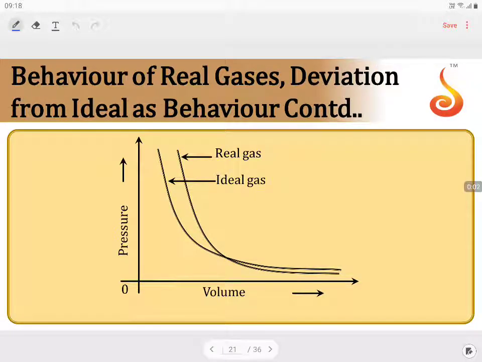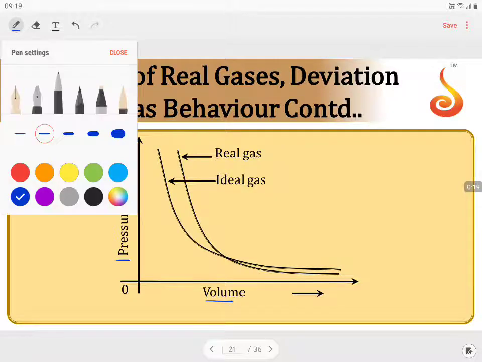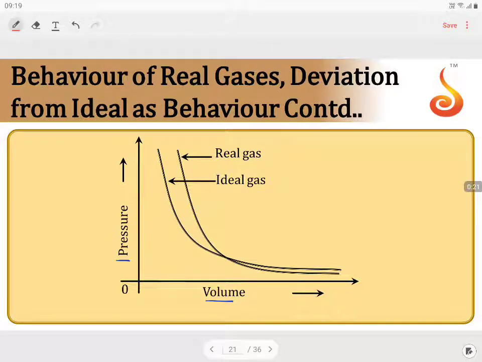Behavior of real gases, deviation from ideal gas behavior. Now if you take this particular one, we are comparing the real gas behavior with ideal gas, taking the pressure and volume relationship. So if I am taking the pressure and volume relationship, let me take Boyle's law. If you observe, according to Boyle's law,